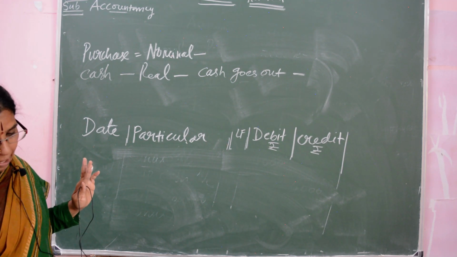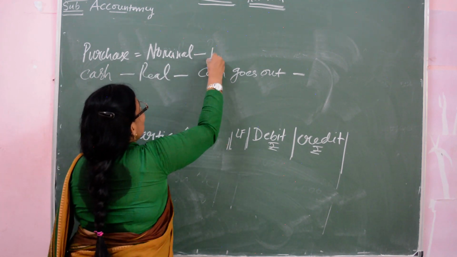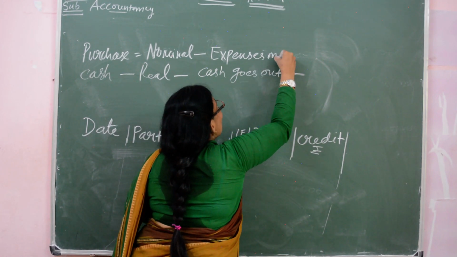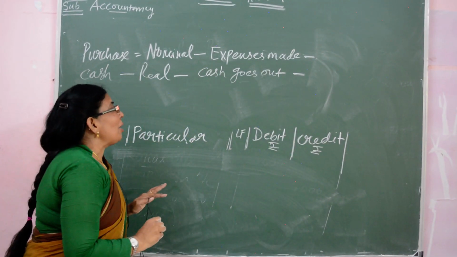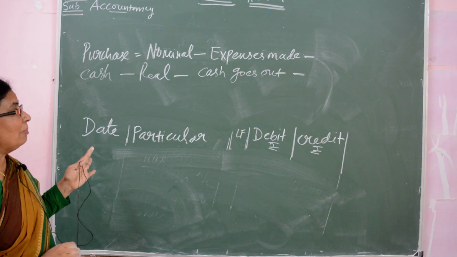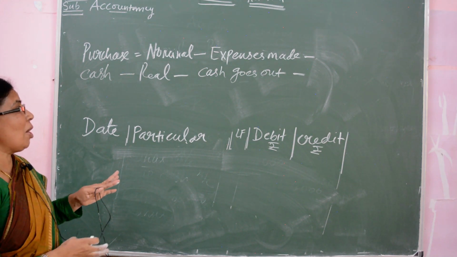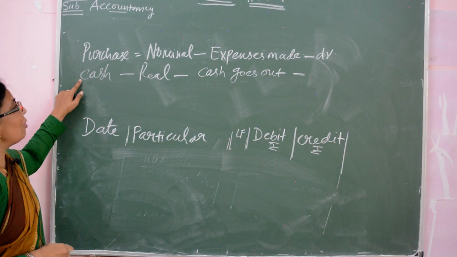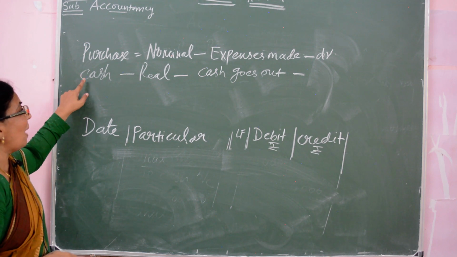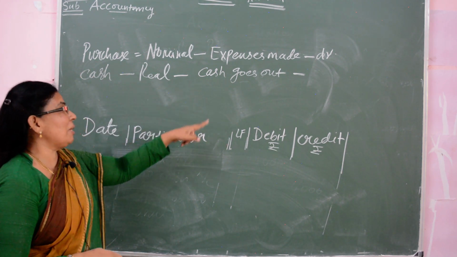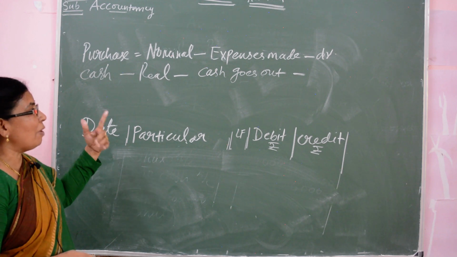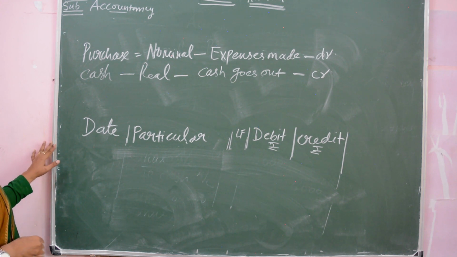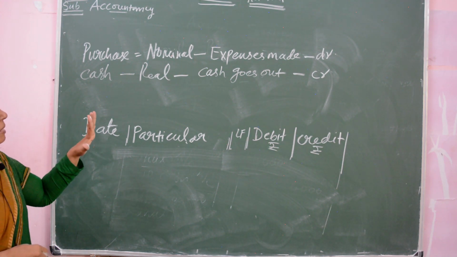Here nominal account. What happened here whenever you are purchasing? Whenever you purchase, expenses are made. What you have to do whenever expenses are made? Debit all expenses and losses. So this will be debited. And bought goods for cash means whenever you are purchasing, cash is going out. So cash goes out. Debit what comes in, credit what goes out. So this will become credit. So purchases means expenses made, that becomes debit.